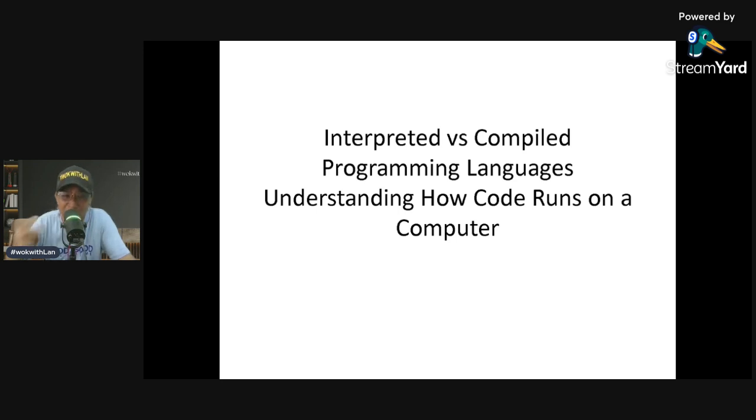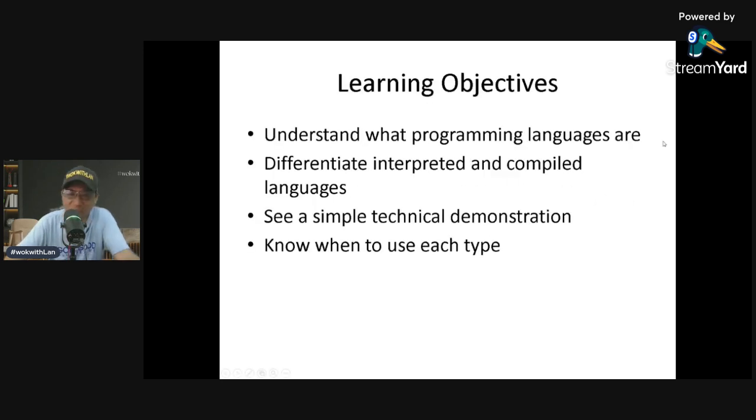The answer involves two important concepts. These are the interpreters and the compilers. Okay, so today we will be exploring interpreted languages. What are those? And the compiled languages, their key differences. And in the latter part of the presentation, we will be having a simple technical demonstration.